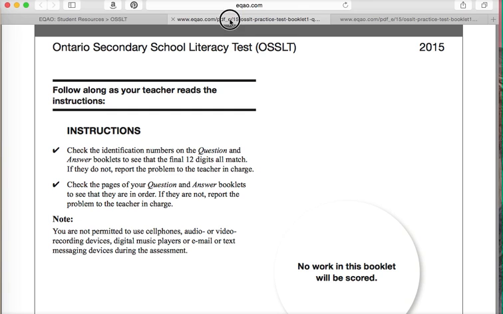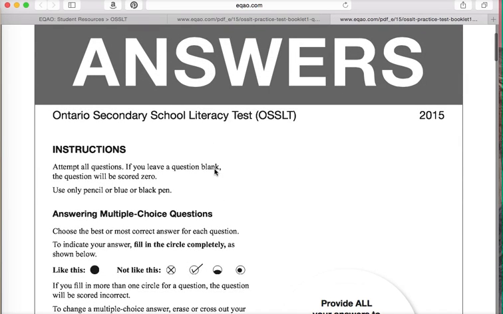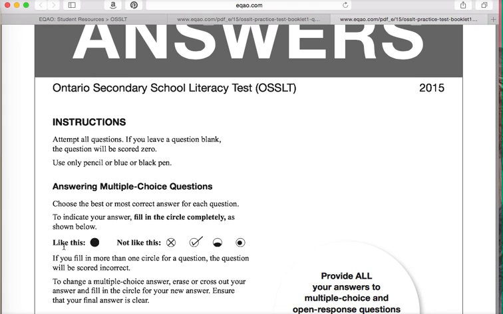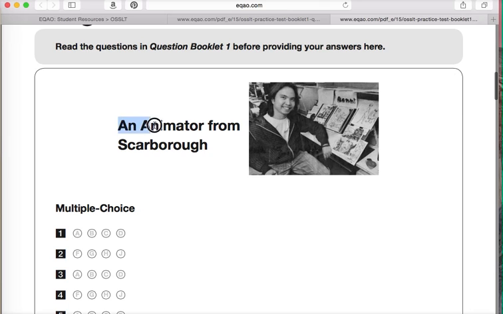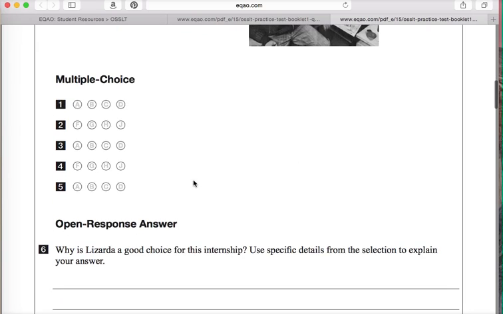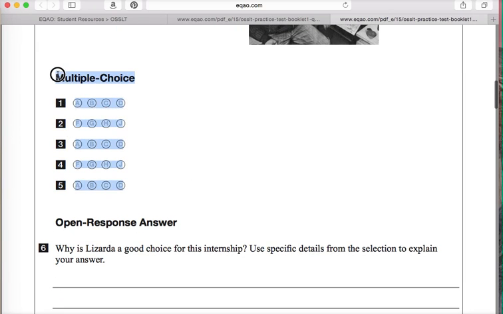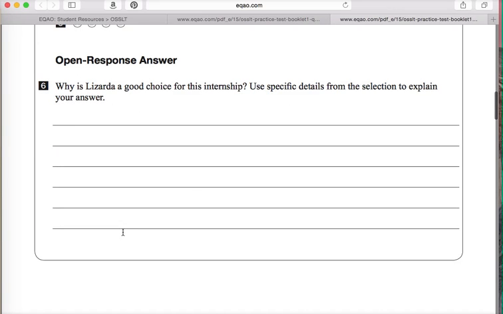I want to take a look at the answer booklet. So just a few things about the answer booklet. You see here that EQAO wants you to fully color in the circle in the answer booklet. No X's, no check marks, no googly eyes. So you can see in this case in the answer booklet we have the headline and the picture, so we know that this corresponds with the question booklet. And you can see here are 5 sections for the answers. And also, this is important, the open response.